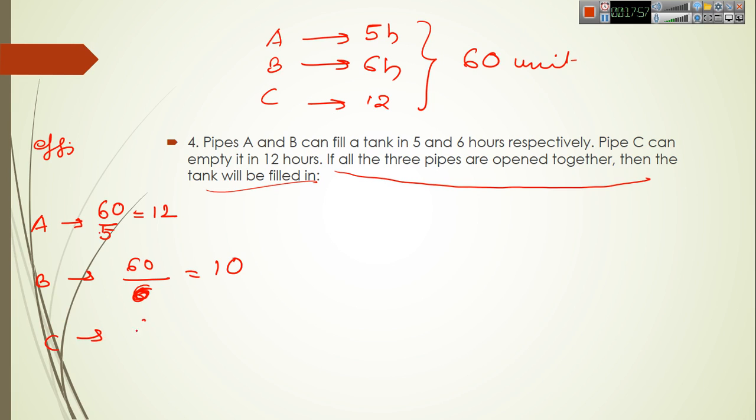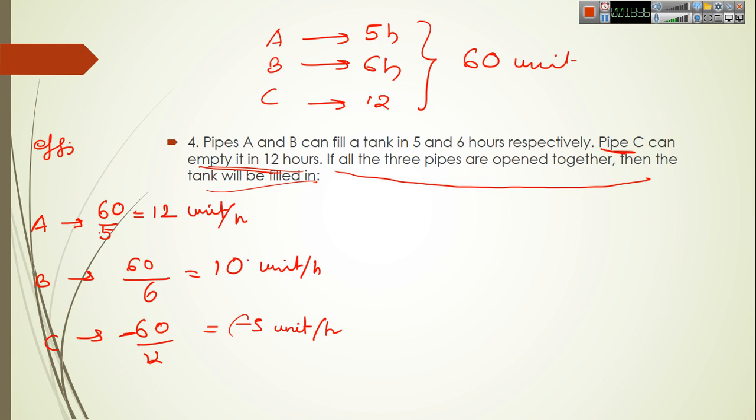For C it will be minus 60 by 12, which will be equal to minus 5 units per hour. Here we have used a negative sign for C because it is given that pipe C can empty the tank in 12 hours. So pipe C is draining water out of the tank, so we are using a negative sign.